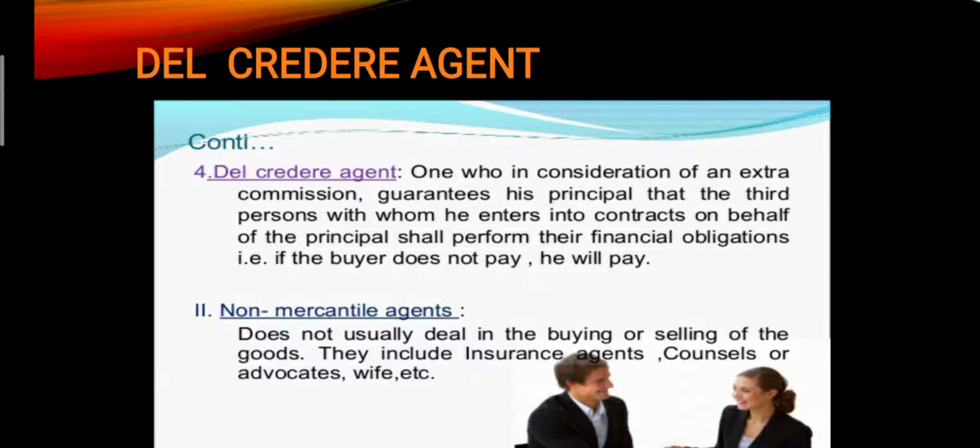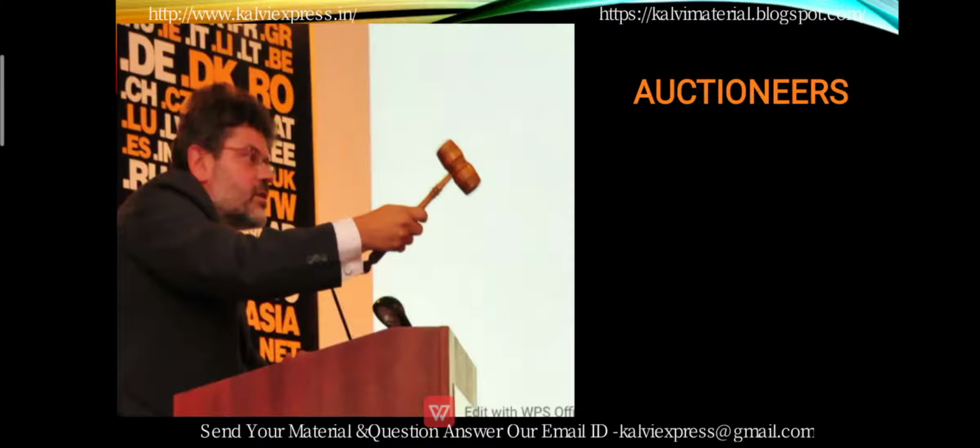That commission is called del credere commission. A del credere agent will carefully select his buyers to whom the credit is going to be extended, and he selects his buyers on the basis of their honesty and reliability.